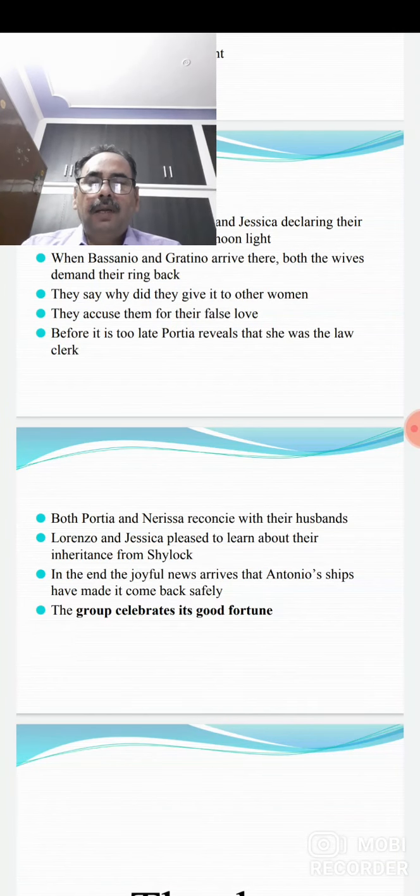These three couples, though they had to face many difficulties and hurdles, in the end get married and enjoy. And in the end, as I have said, the news also comes about the happiness of Antonio, that is, about the ships. So in this way, the comedy ends in happiness.